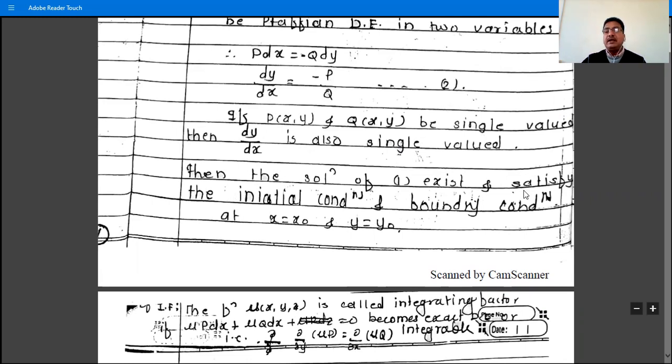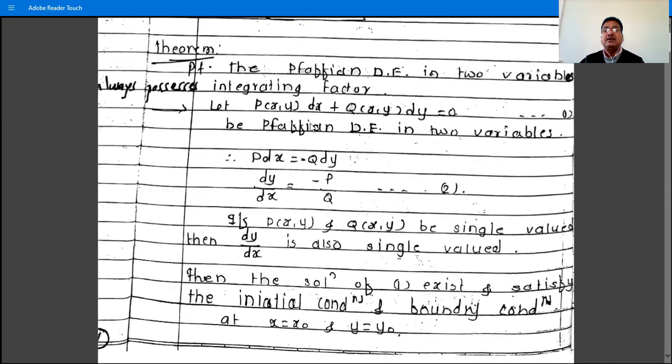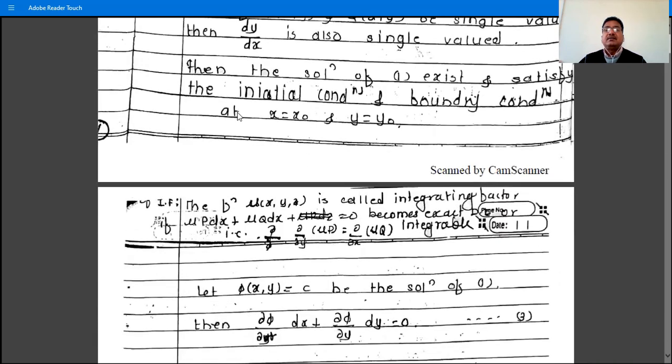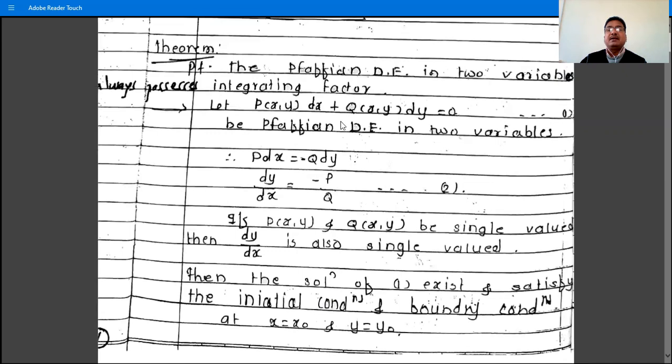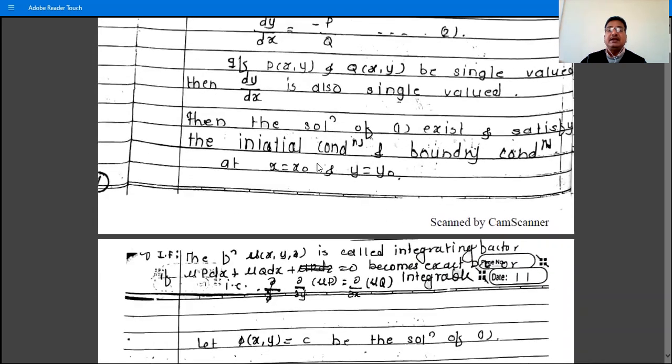When P and Q are single valued functions, we have the solution of this equation number 1, and it satisfies the initial and boundary conditions. So the given differential equation is integrable.